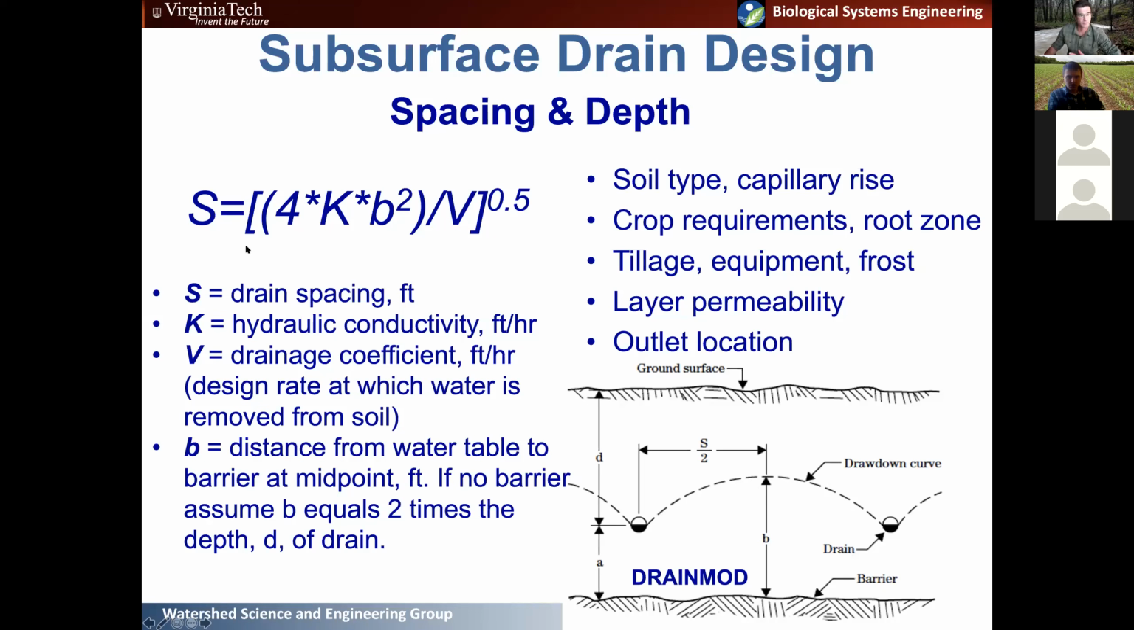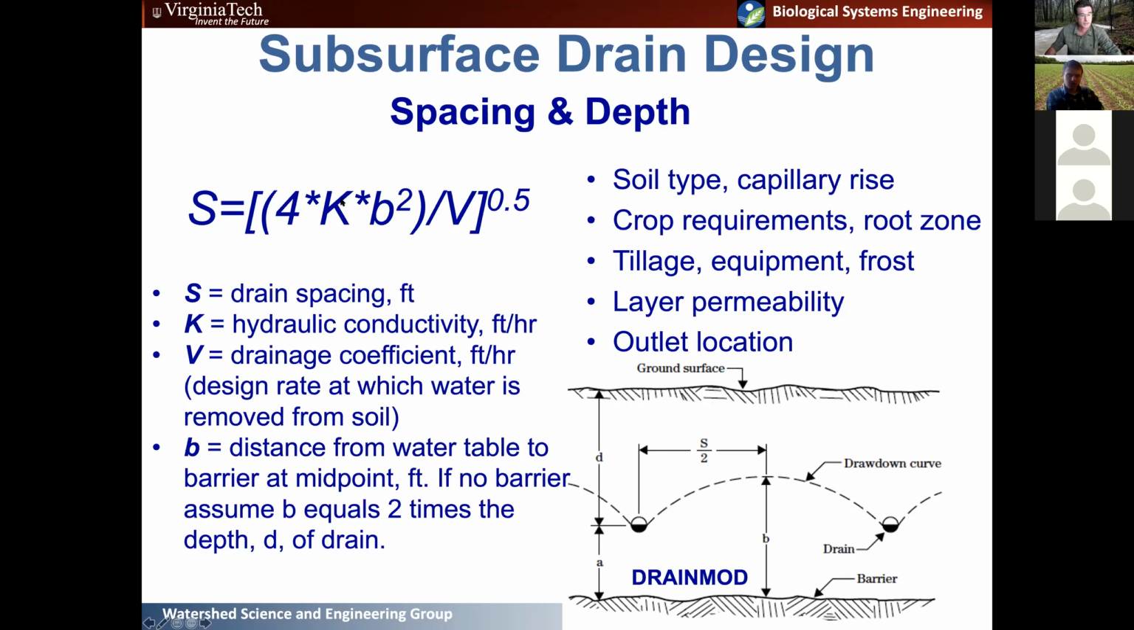This is a derivative of one called the Hooghoudt equation, which is out of the Netherlands, which is extensively drained. I think almost 80% of the Netherlands has some form of subsurface drainage in it. So they're experts in drainage. And so we use this equation to basically figure out how far apart these drains should be spaced in the soil to achieve a given drawdown. And so S is that drain spacing in feet.